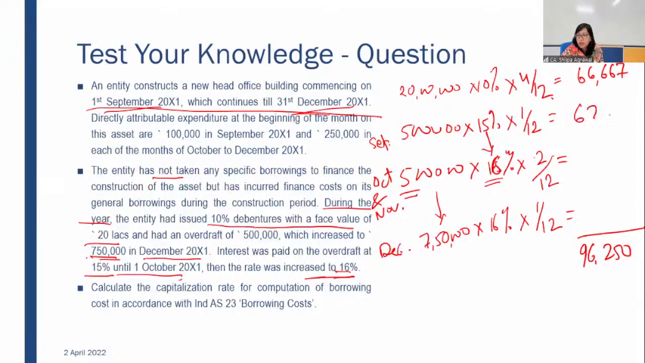6,250, 13,333, and then 10,000. Okay, so my interest amount is coming to 96,250.